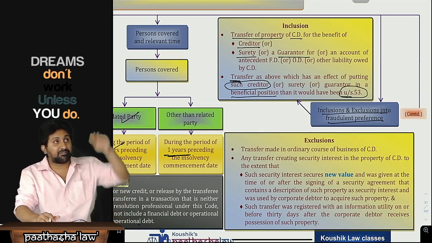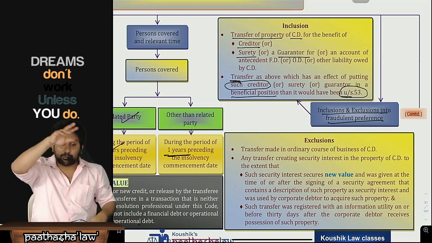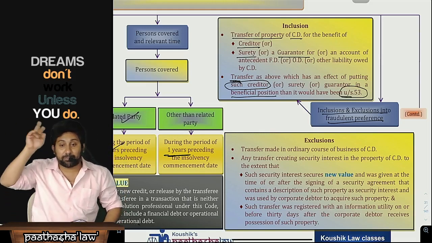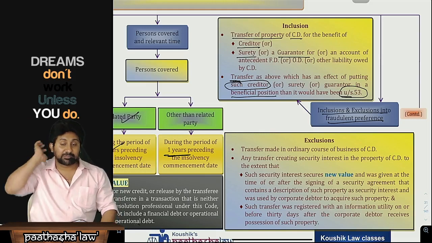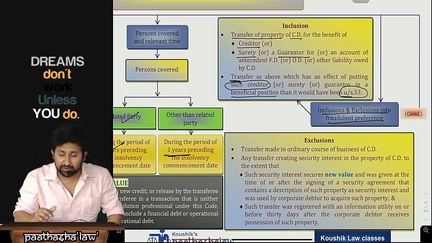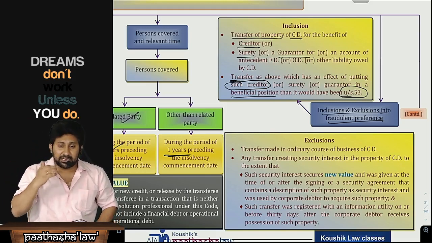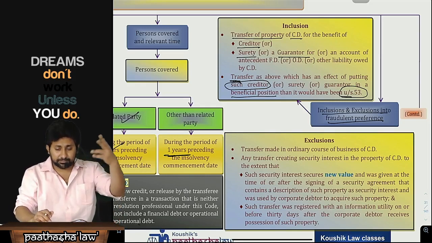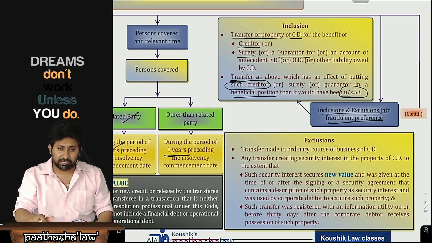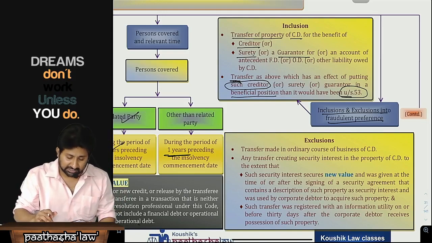Section 53 prescribes a waterfall approach. Under that approach, if that person had been paid, he would have received a lesser amount. But now he is being given a benefit by putting him in a beneficial position, by giving him a fraudulent preference.